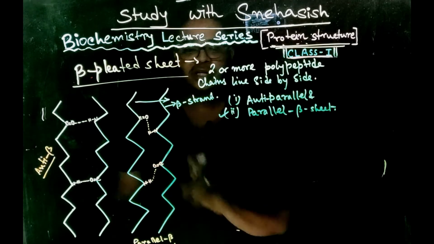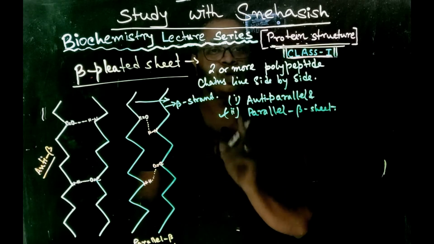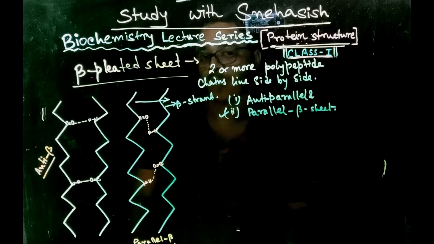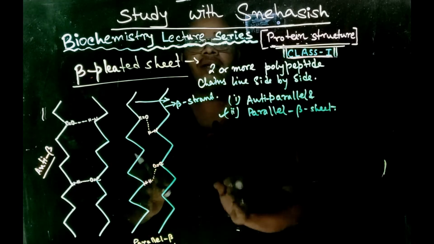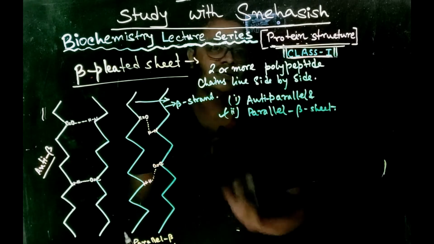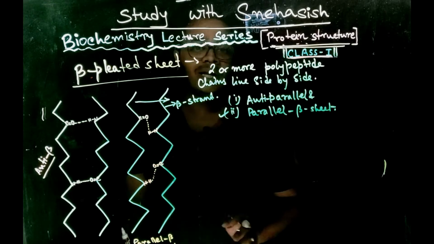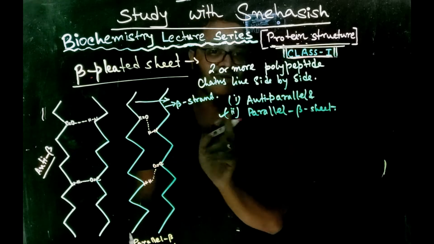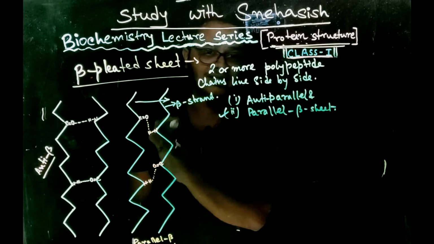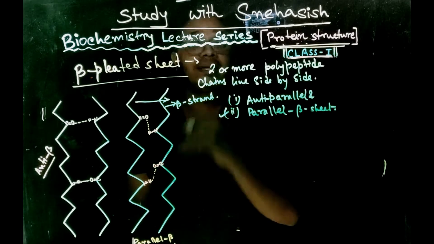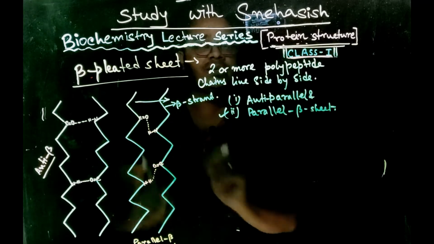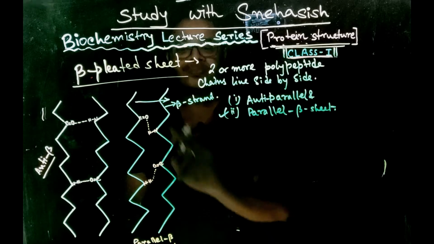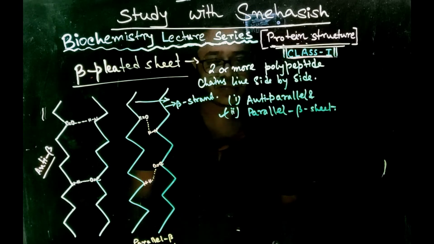In a parallel beta pleated sheet, two different polypeptide chains lie side by side in the same direction. As a result, the two beta strands are in parallel conformation. This is the structure of a parallel beta pleated sheet.